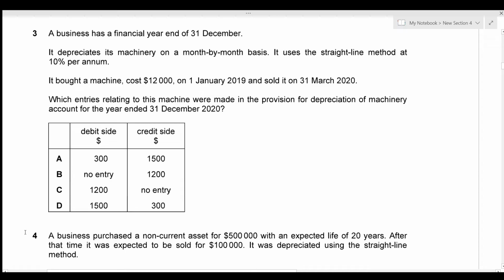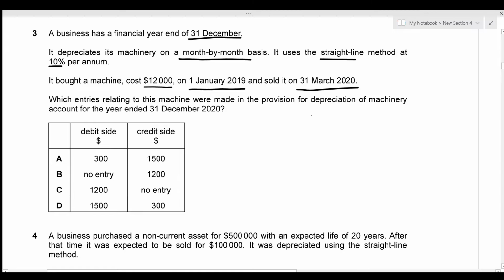For the third question, we're given that a business has a financial year end of 31st December and it depreciates its machinery on a month-by-month basis. It means that if the machine is used for only 6 months, then the depreciation will also be applied for just the 6 months. And we're also given that it uses the straight line method at 10% per annum. It bought a machine costing 12,000, so this will be our cost. The machine was bought on 1st January 2019 and sold on 31st March 2020.